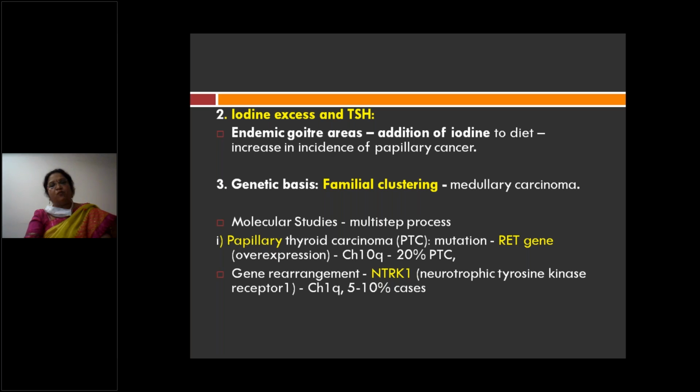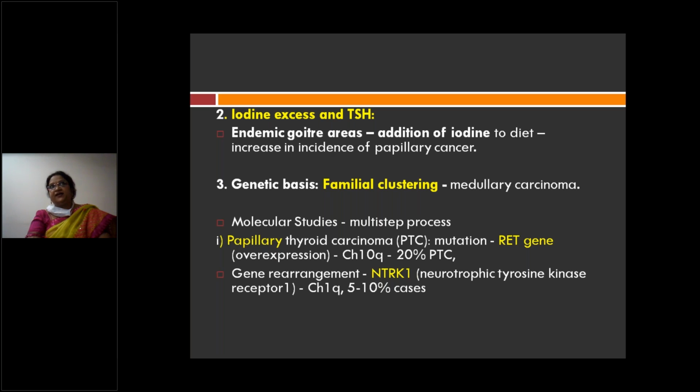What are the special molecular genetic studies which can cause that particular malignancy? As I've already said, RET gene overexpression can cause papillary carcinoma of the thyroid, and it is located on chromosome 10q.